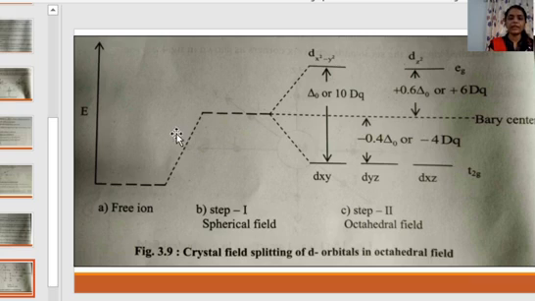This is the crystal field splitting diagram for the d orbitals in an octahedral field. The octahedral field is a non-spherical field, that is, all the orbitals of the metal are not approached by the ligand symmetrically.